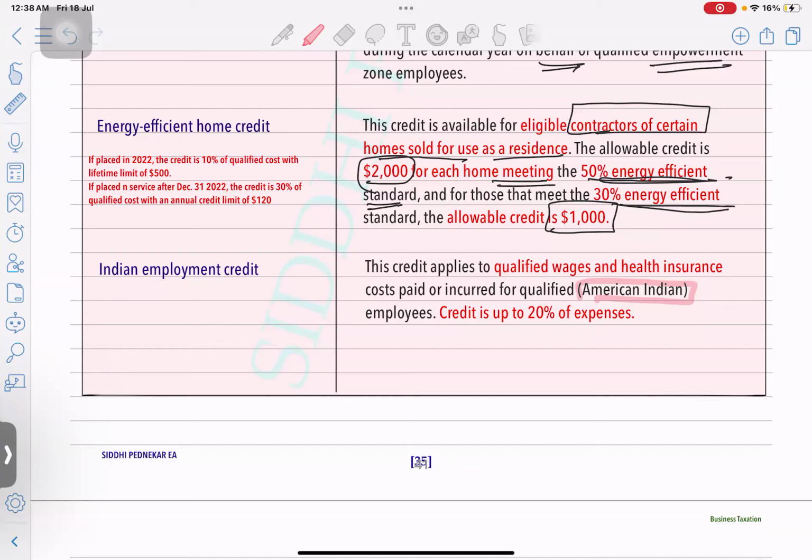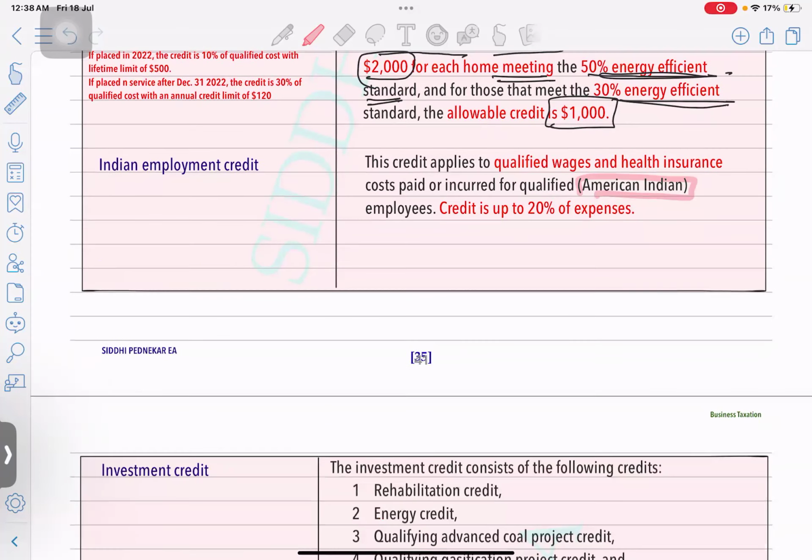It specifically mentions American Indians, those who are residents over here, those who are living over here, and whose birth origin is Indian, or who fulfill the conditions. Then the employer will get a credit of 20% of expenses. Expenses will include what? The qualified wages plus health insurance, times 20%.